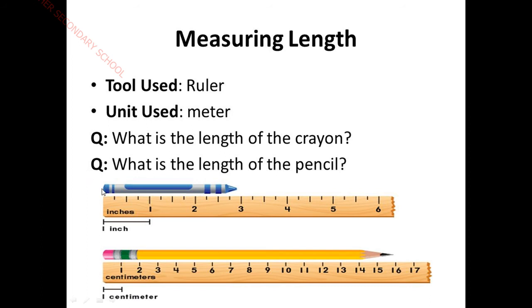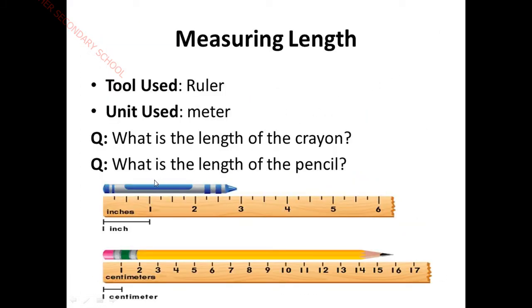It is the distance from one end to the other end. So here, this is the starting point, and where the tip is closed is our end point. So from this you can say how many inches are there? 3 inches. The tip touches the 3rd inch. So we can say 3 inch. The crayon is 3 inch, right?